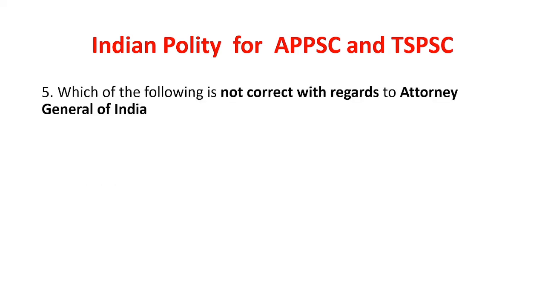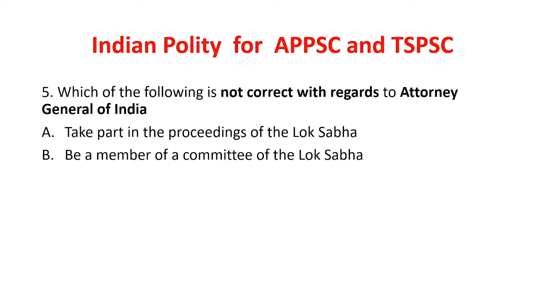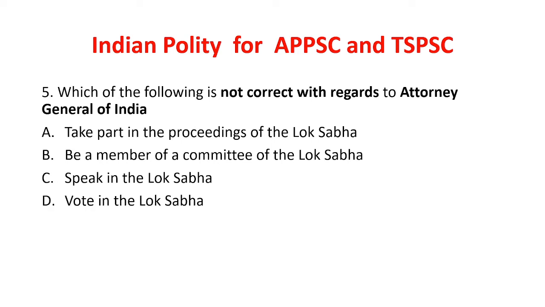Next, which of the following is not correct with regard to Attorney General of India? The options are: can take part in the proceedings of the Lok Sabha, can be a member of a committee of the Lok Sabha, can speak in the Lok Sabha, can vote in the Lok Sabha. Which statement is not correct? The answer is he cannot vote in the Lok Sabha.